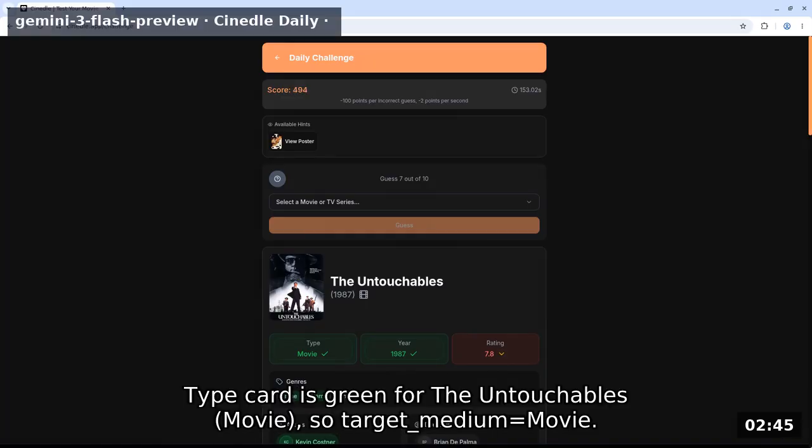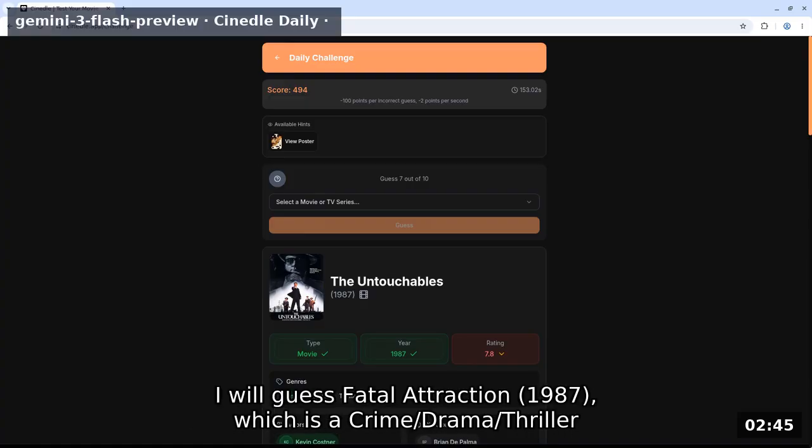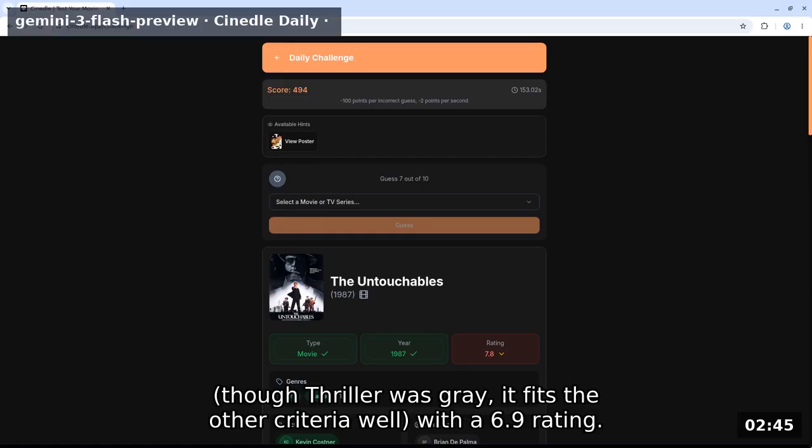Type card is green for The Untouchables movie, so target medium equals movie. The year is a perfect match 1987. The target rating is lower than 7.8. Crime and drama are matching genres. I will guess Fatal Attraction 1987, which is a crime/drama/thriller. Though thriller was gray, it fits the other criteria well with a 6.9 rating.